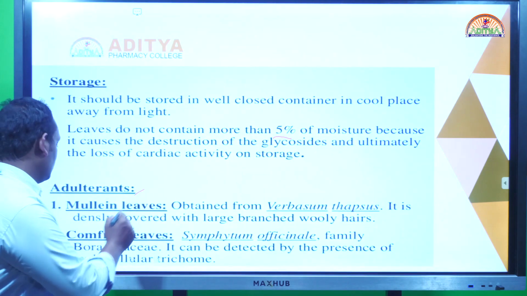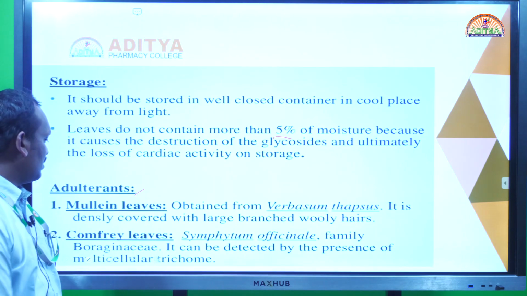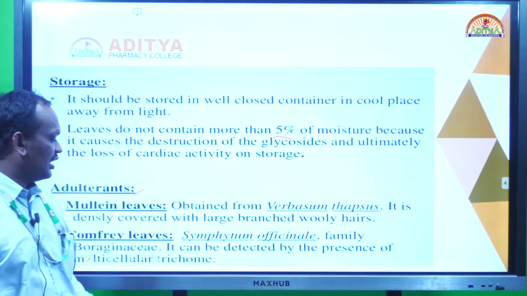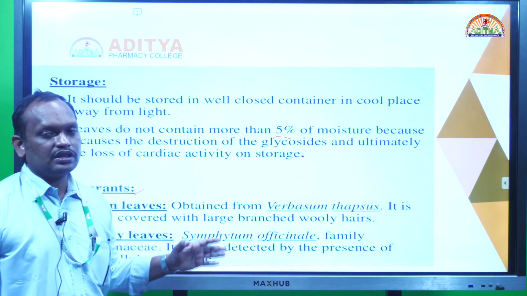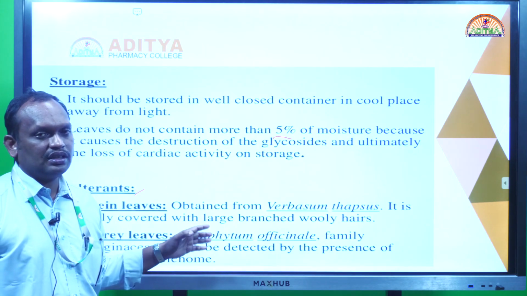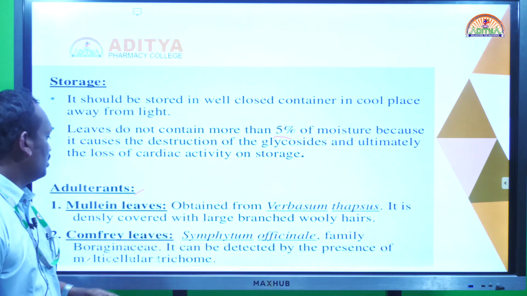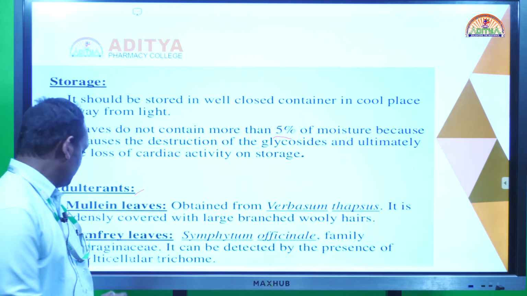Adulterants: we see mullein leaves and comfrey leaves. They look similar, but they have a lower percentage, they are not free from digitalis glycosides. They are similar-looking leaves. So these are generally used for adulteration purposes, mullein leaves and comfrey leaves.